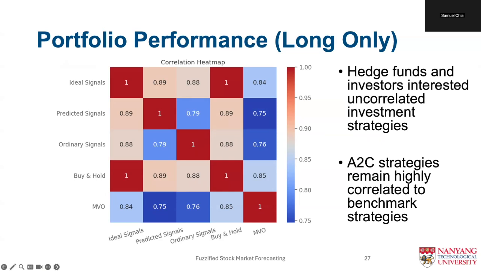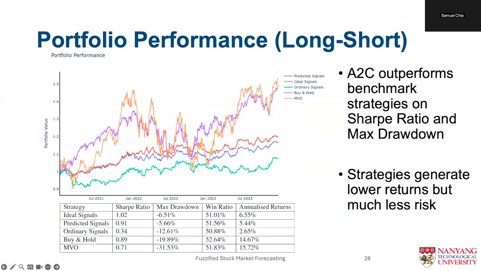Achieving uncorrelated returns is challenging in a long-only framework where all strategies are exposed to general market movements, and so we will attempt to develop a more sophisticated reinforcement learning environment that allows for long-short neutral portfolios and hopefully achieves better diversification. In this long-short framework, we define an action space of 100 dimensions, corresponding to our universe of 100 stocks. We ensure that the portfolio maintains a market-neutral position by enforcing the sum of all weights equal to 0, while the absolute sum of weights equals 1, allowing for equally weighted long and short positions.